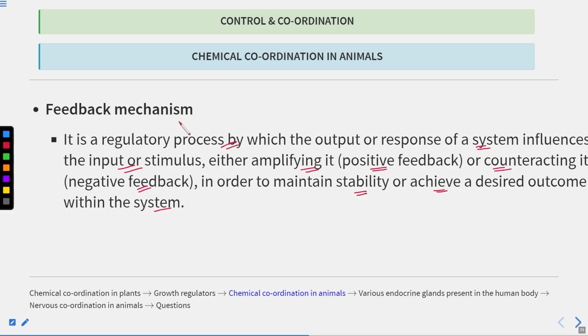So what is the feedback mechanism? First you can write, it is a regulatory mechanism, or a regulatory process.